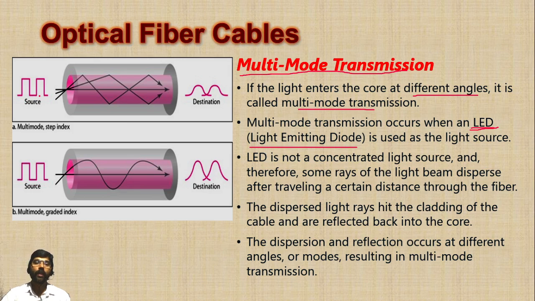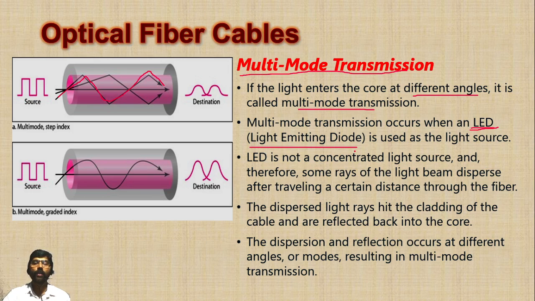Here, most of the light is transmitted as concentrated light, and some of the light makes an angle. Whenever it reaches the cladding, it reflects back to the core. Like that it will transmit. See here, it reflects back and transmits this way.